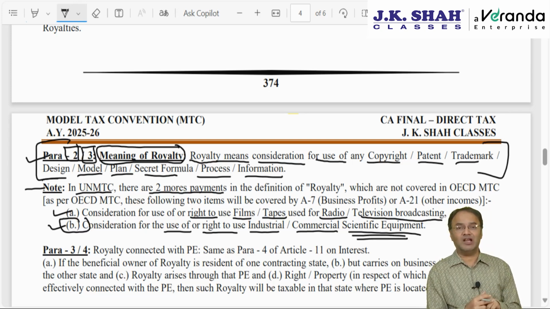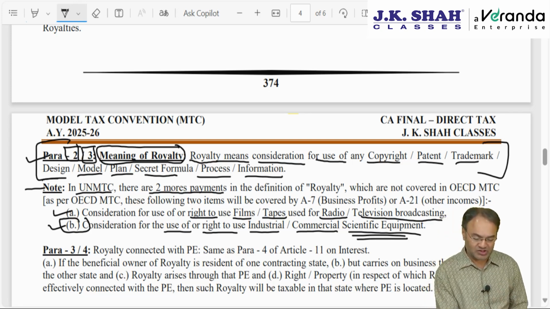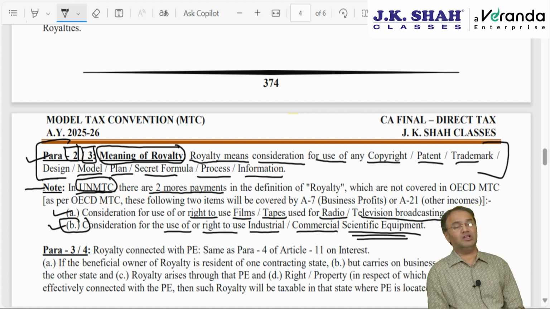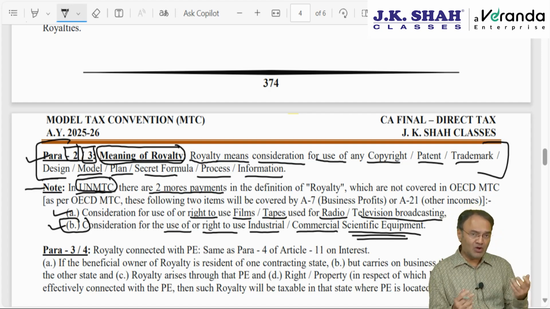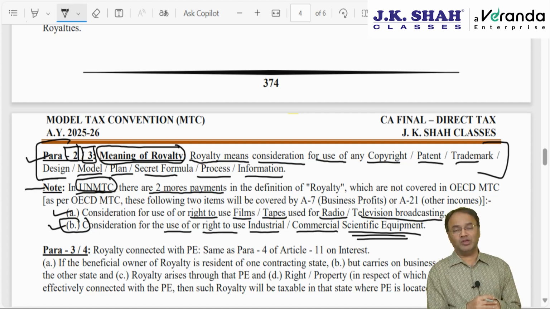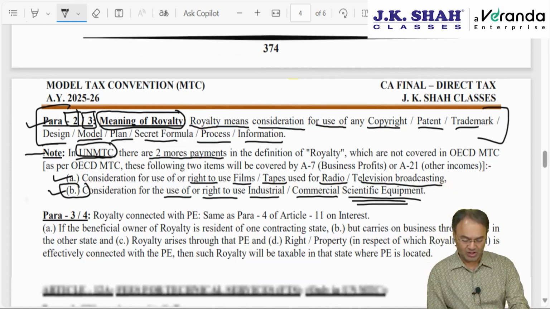It is considered as a rent, not as royalty, but the UN model has covered it under the category of royalty. So it will be offered under royalty, and India follows the UN model convention, and this is there in the UN model convention only. In the OECD model convention, these 2 points are not there. What to do? Answer, these 2 points in the OECD model convention, again same thing, can be put under Article 7 as business profit, or can be put under Article 21 other source income.